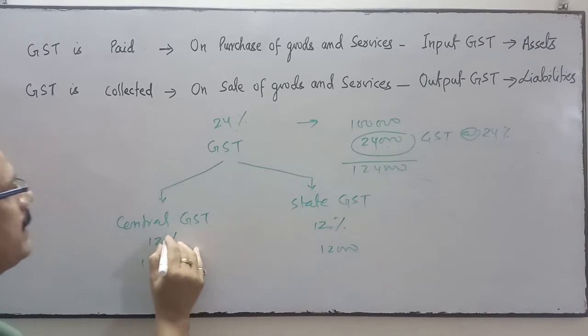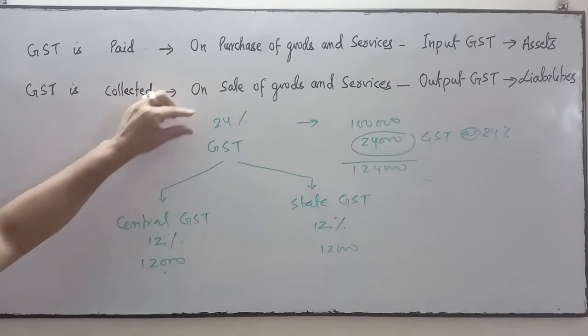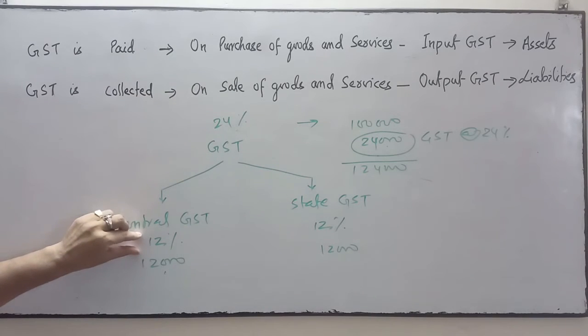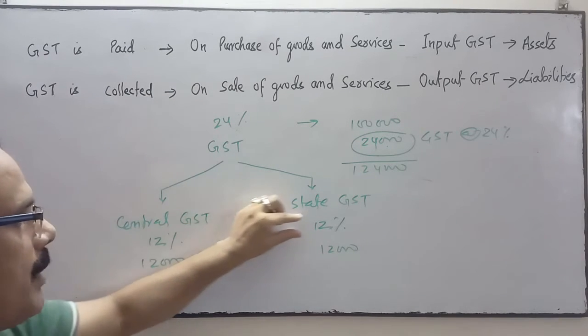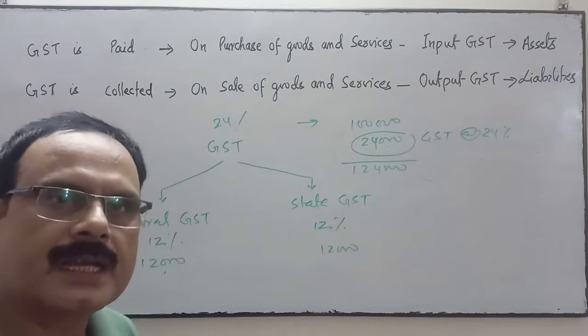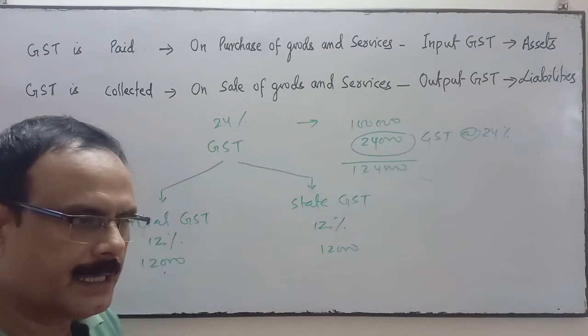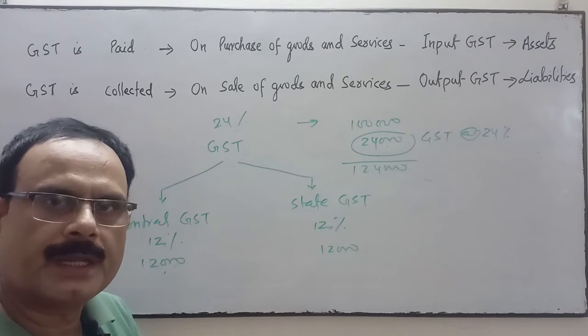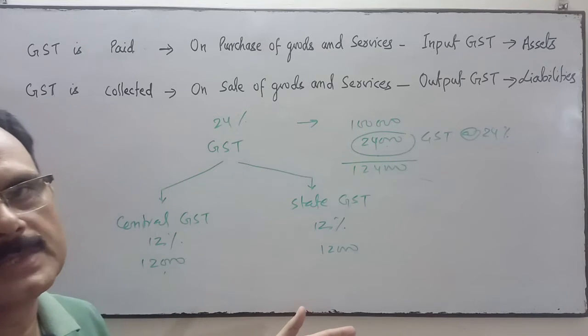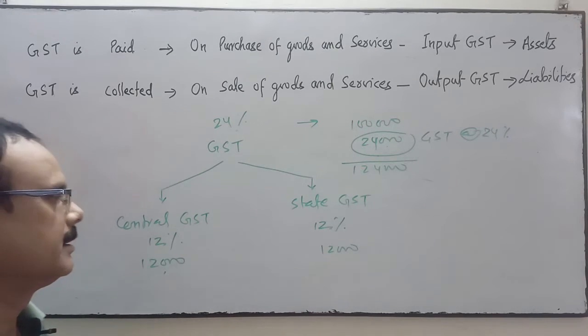This amount will be transferred to the central and state.